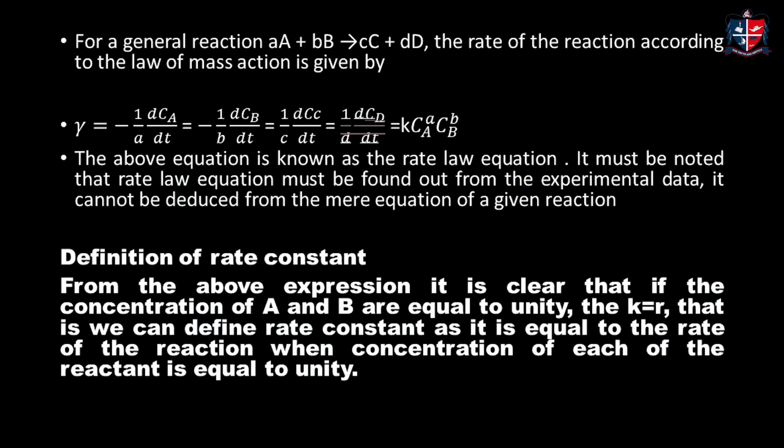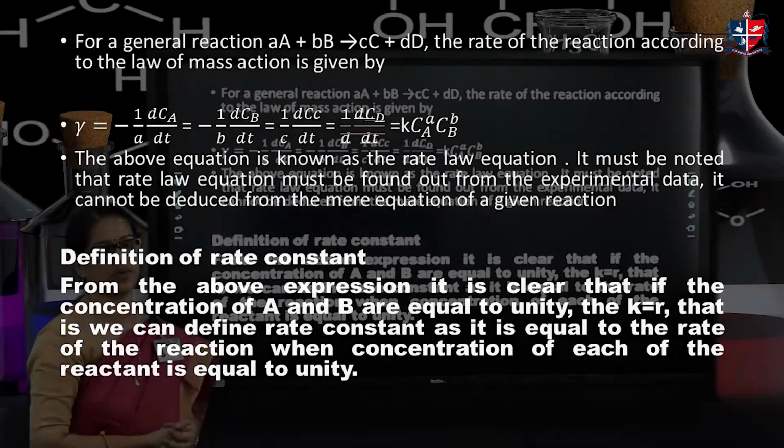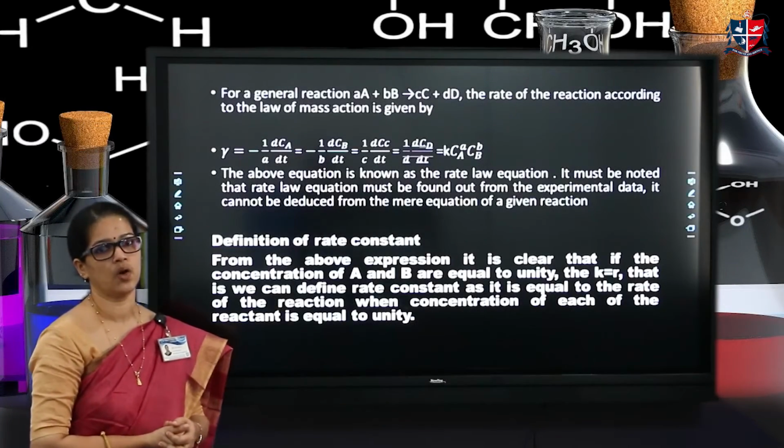Thus, we can also express the rate of a reaction in terms of the rate law equation.